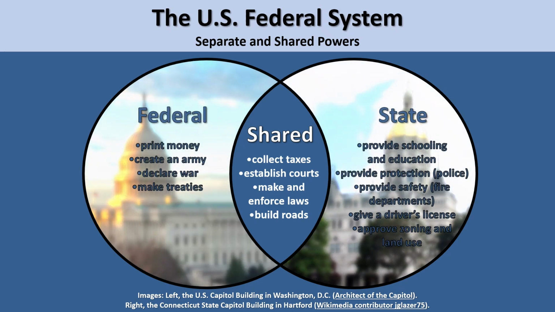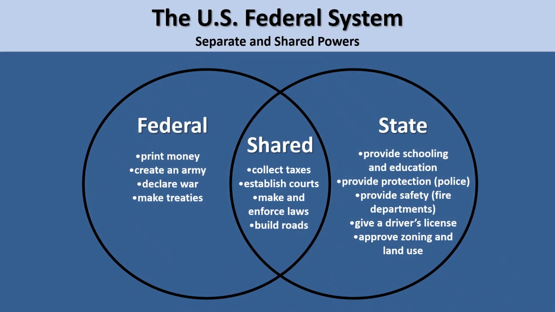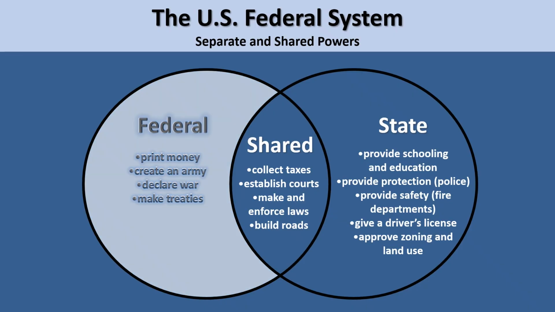Some powers, however, are not shared. These powers belong to either the state governments or to the federal government, but not to both. Under the U.S. Constitution, some powers granted to the federal government alone are the power to print money, the power to create an army, the power to declare war, and the power to make treaties. State governments are not allowed to do any of these things. There's no such thing, for example, as Connecticut dollars. U.S. dollars must be printed by the federal treasury to be legal tender.